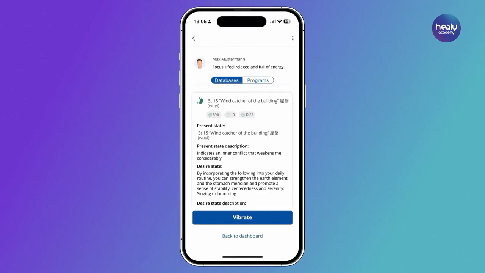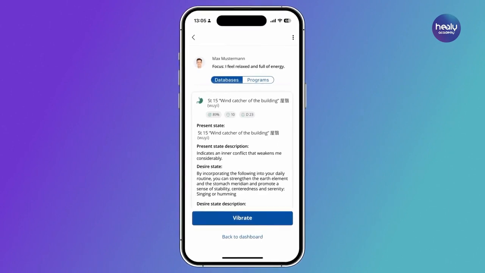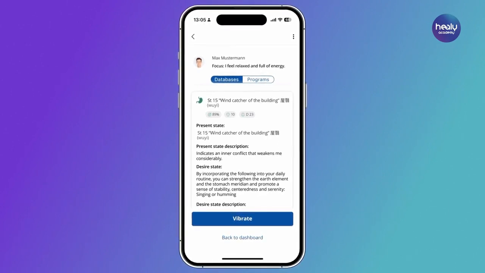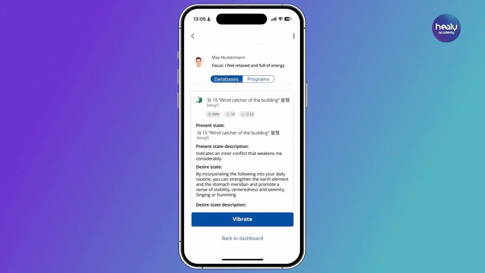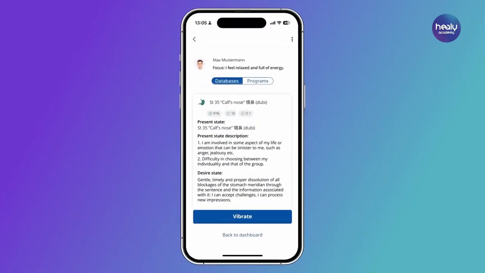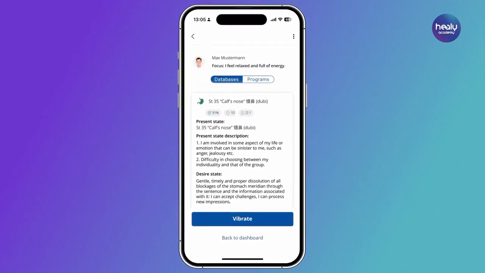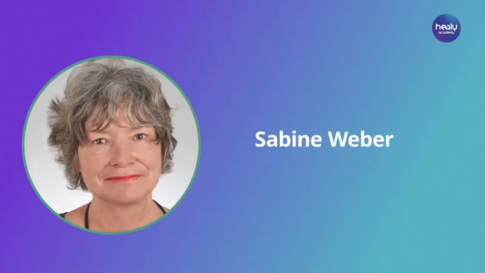You should integrate these exercises into your morning routine for 1 to 2 weeks, for example, before brushing your teeth. The fourth database is about dissolving meridian blockages. It was created by Sabine Weber.